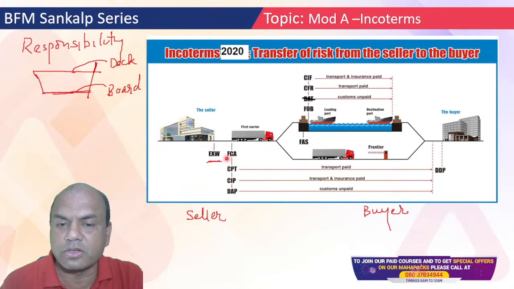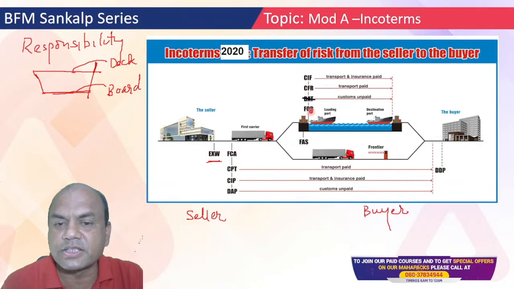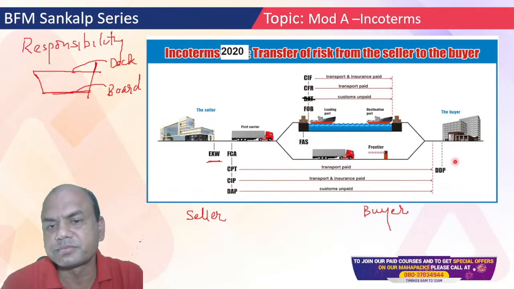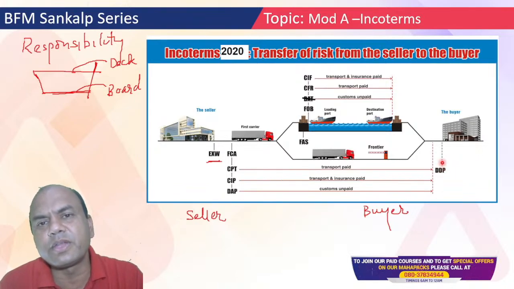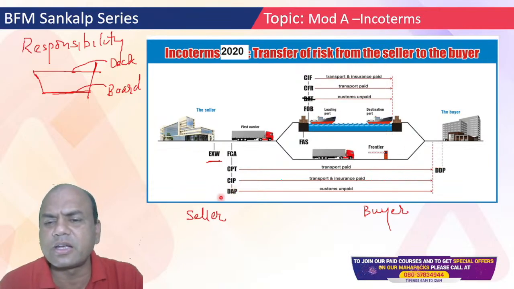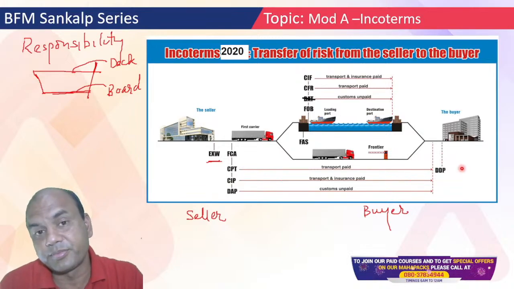Done. EXW already done. So how many are closed? 1, 2, 3, 4, 5, 6, 7, 8. Okay. Now 2 are remaining. DAP and DDP. Okay. These are remaining. Remember, they are hardly of any use in your numericals. In numericals, you won't get anything related to DAP or DDP. Only this is for theory.